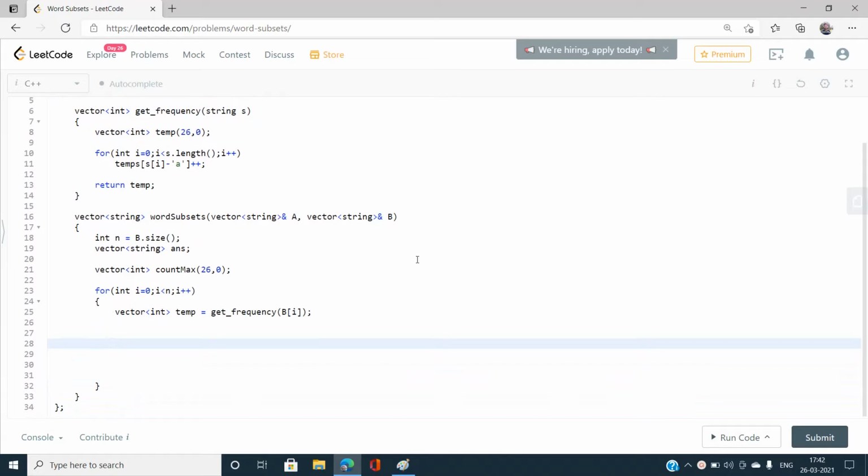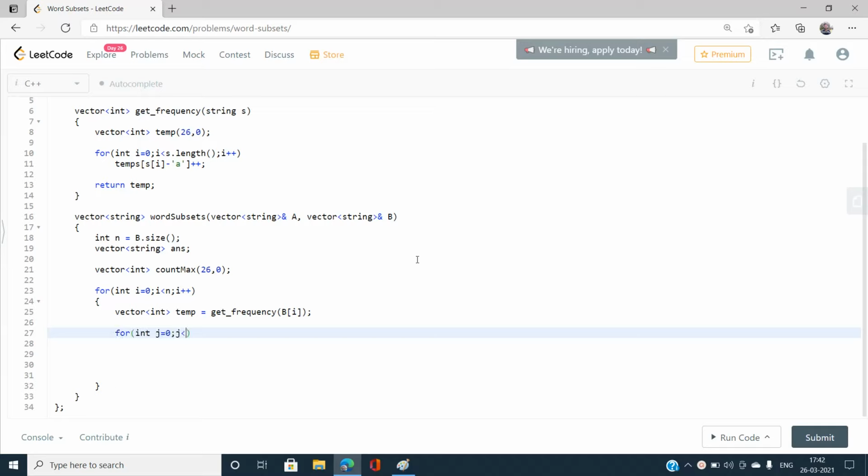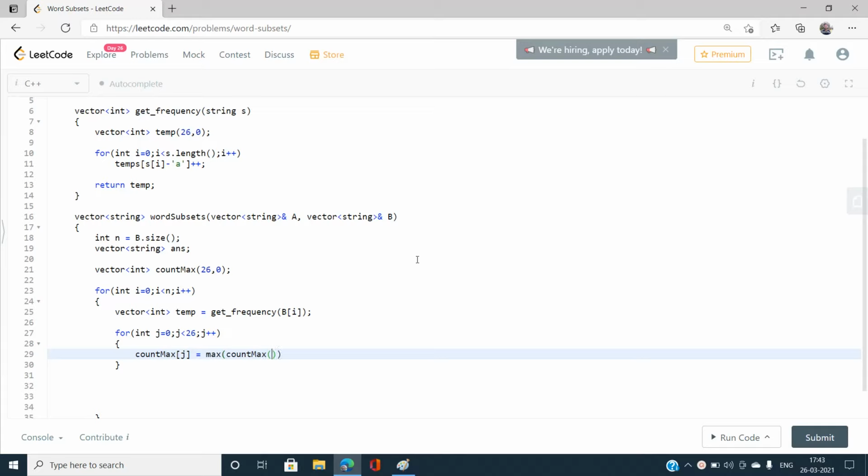So I'm going to iterate for the length equal to 26, that is for int j equal to 0 and j less than 26 and j plus plus, and I need to take the maximum of the previous one and my newfound frequency. Count max of j should be the maximum of count max of j and my current frequency, that is temp of j.